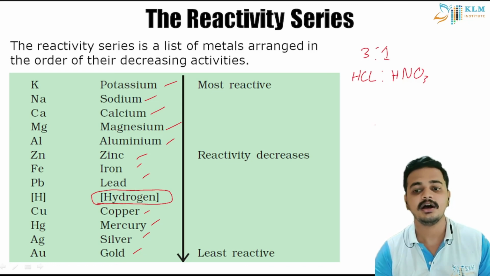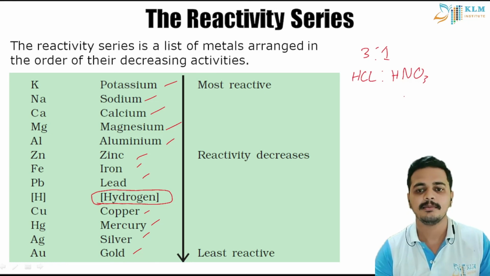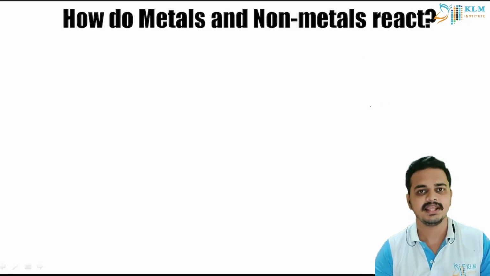When you add gold to very concentrated nitric acid, that is HNO3, it does not react. But with a mixture of these both in a 3:1 ratio, you can melt gold also. You get a gold solution. This is known as royal water because that was the only solution where you could dissolve gold.